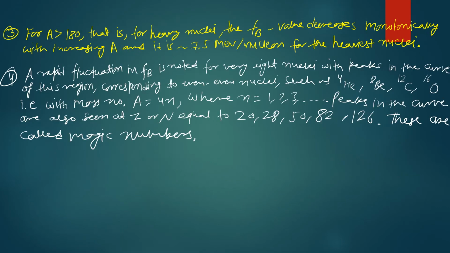A few more findings of the binding fraction curve are: for a number of nucleons greater than 180, that is for heavy nuclei, the fractional binding energy value starts decreasing monotonically with increasing number of nucleons, and it comes to 7.5 mega electron volt per nucleon for the heaviest nuclei, around uranium-type nuclei. And this is the third main finding of the binding fraction curve.